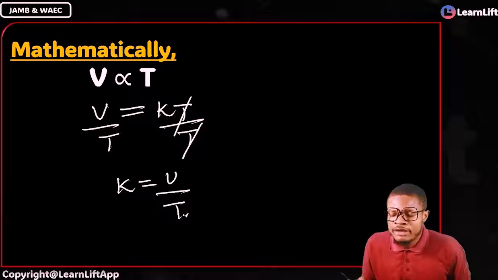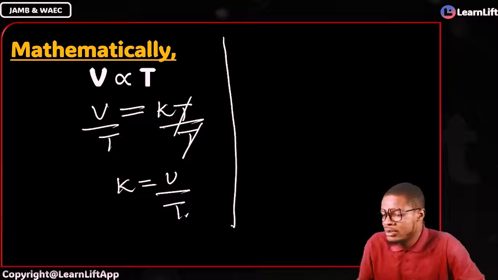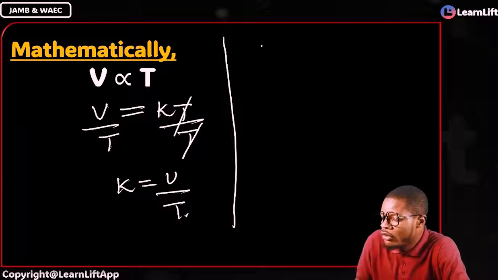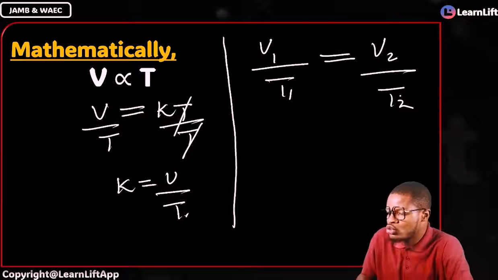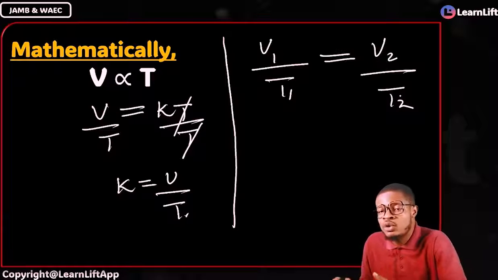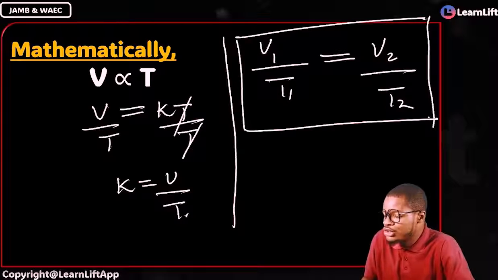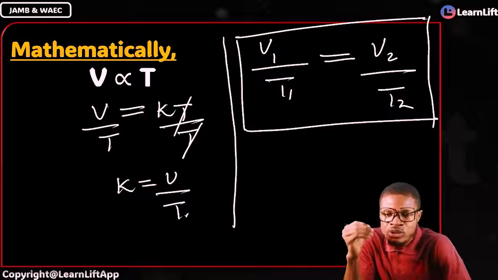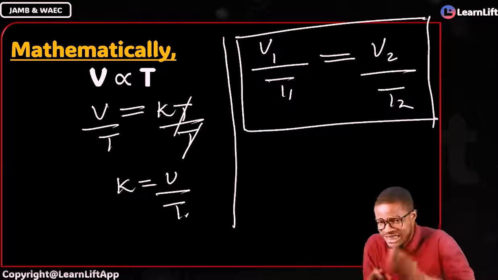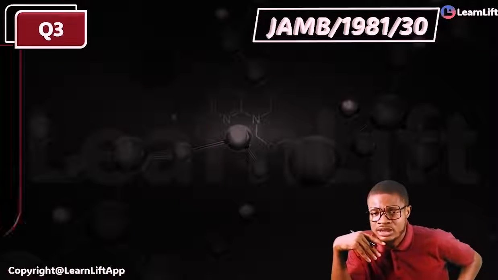If K is equal to V over T, the question is, what if I have two separate gases that I'm dealing with? It means I'm going to have V1 all over T1, which will give me V2 all over T2. V1 over T1 is equal to V2 over T2. Which law is this, everybody? This is your Charles' law. V1 over T1 equals V2 over T2. Very quickly, to get that very fast, look at this. JAMB 1981 question 30.